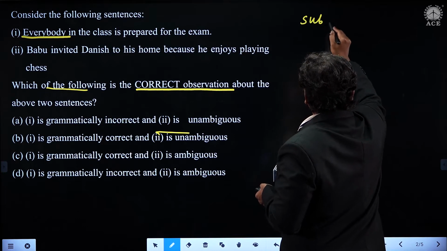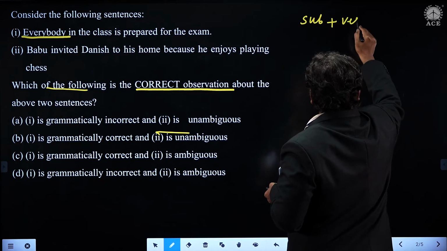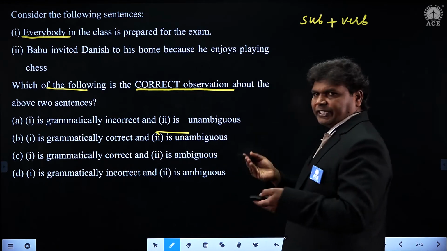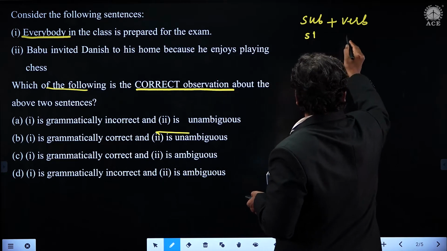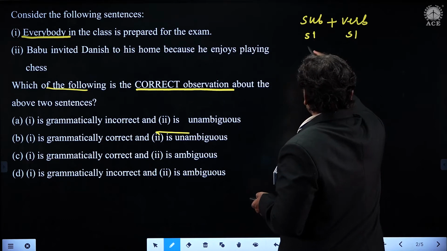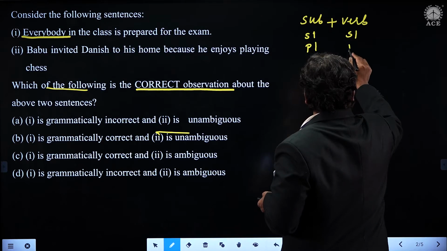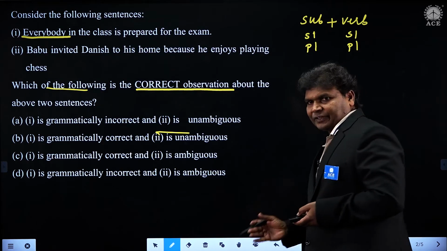Subject plus verb. So they both have to agree with each other. If the subject is singular, the verb also should be singular. If the subject is plural, the verb also should be plural. That is what our challenge is.